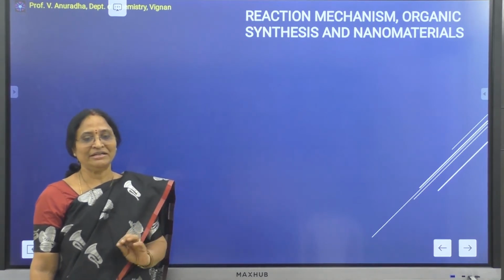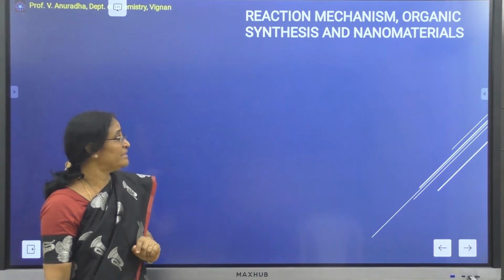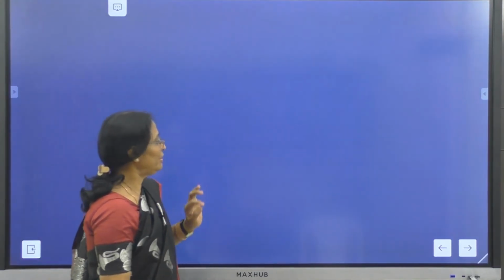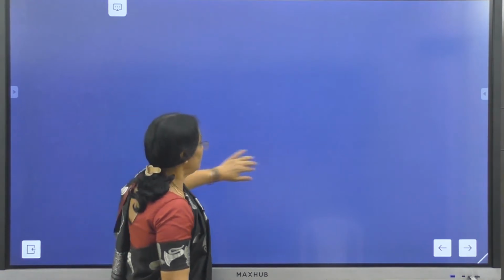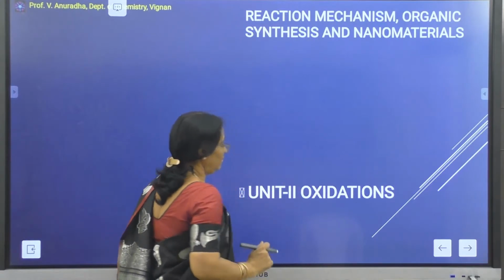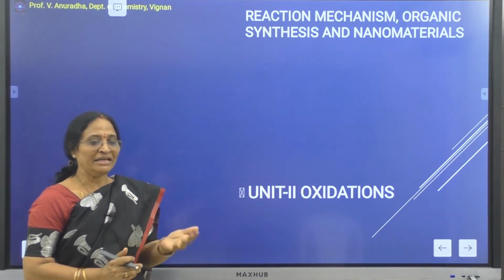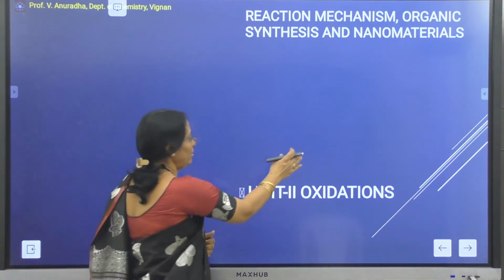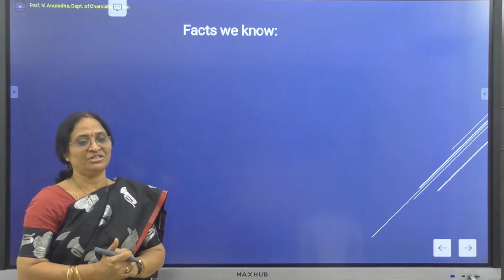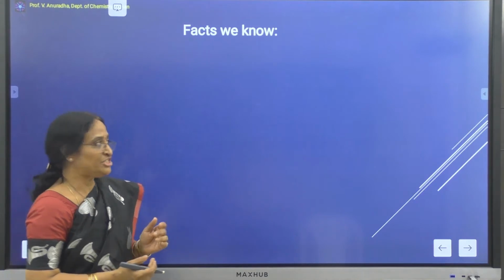So today we will learn about the oxidation reactions in the paper Reaction Mechanism and Synthesis and Nanomaterials. In this particular paper, unit 2 consists of the oxidation reactions. In earlier classes we have learnt about oxidations. So what are the facts that we know about oxidation? What are the facts that we have learned till now about the oxidation reactions?